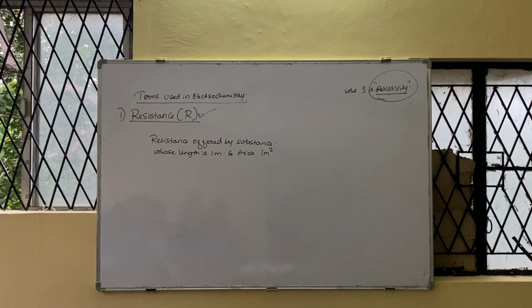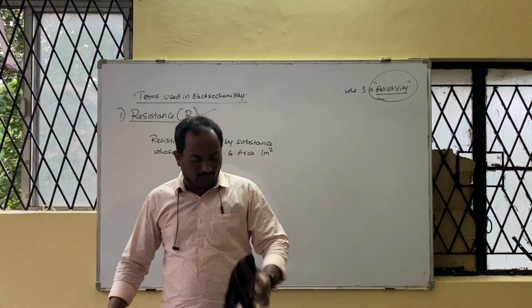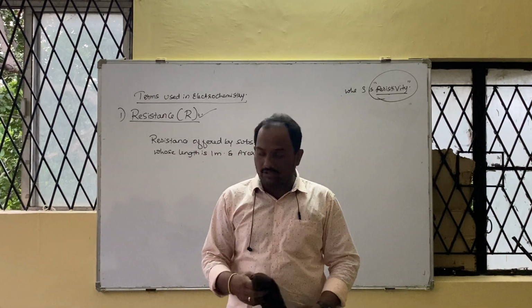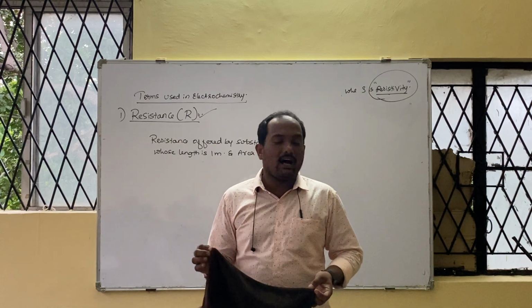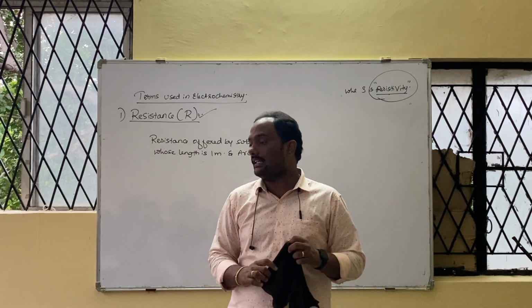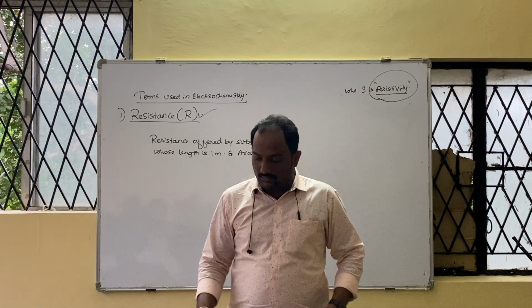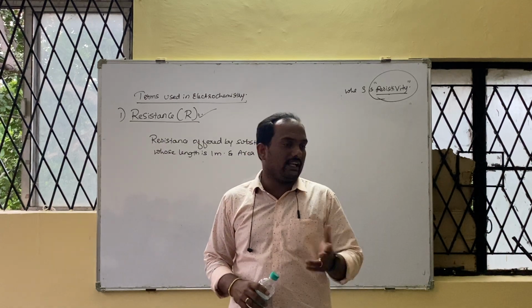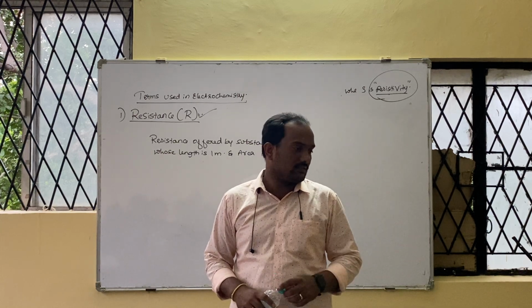Is it correct? What is the definition for which one? Resistivity. Given or no? Beside the definition you write 1 mark. Beside Ohm's law you give 1 mark. Formula 1 mark. R is equal to rho into L upon A. That is the first formula which you are using in the topic called electrochemistry. They will give length, they will give area, they will give resistivity. They may ask you to calculate resistance.